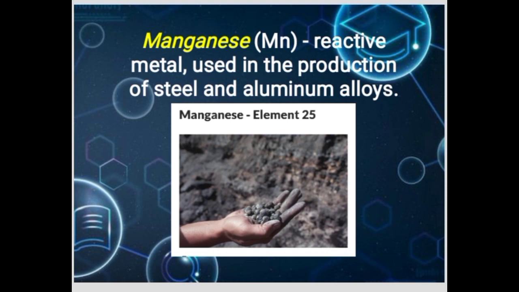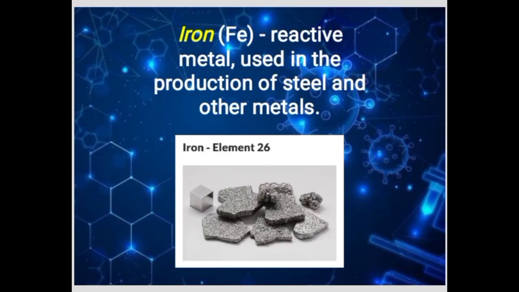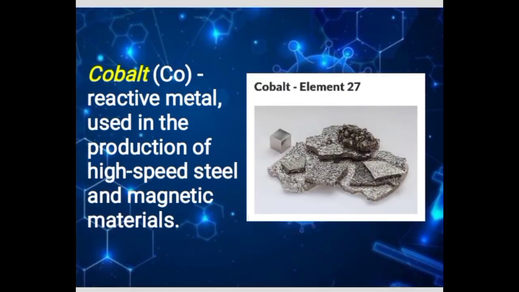Manganese, reactive metal used in the production of steel and aluminum alloys. Iron, reactive metal used in the production of steel and other metals. Cobalt, reactive metal used in the production of high-speed steel and magnetic materials.